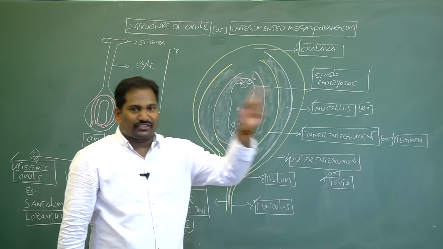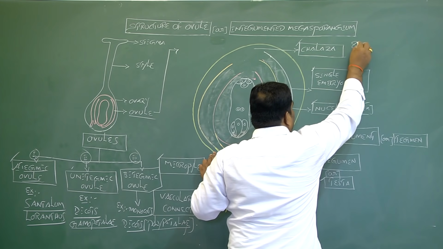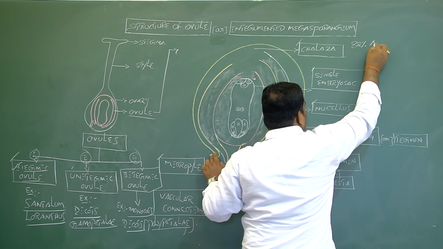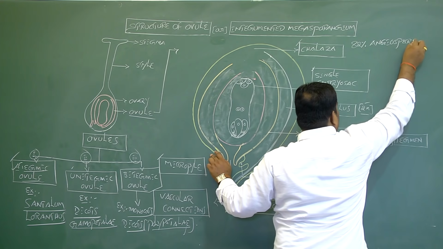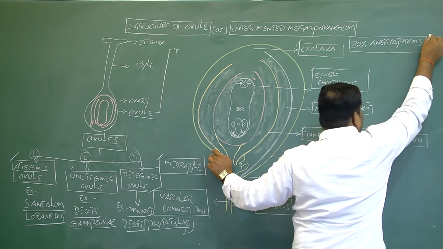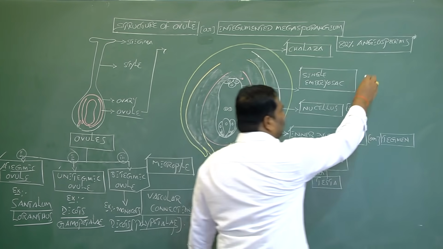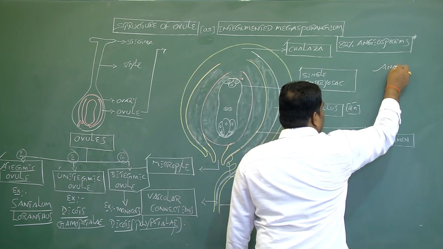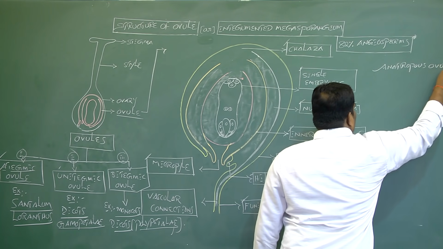Out of all these six types, 82% of angiosperms, means flowering plants, have anatropous ovule.